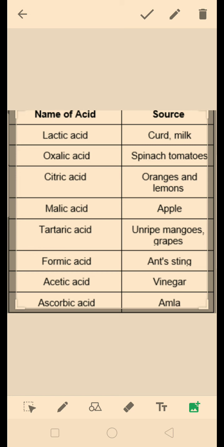So students, I hope you have understood the difference between acids and bases, and you have also learned about the properties of salt. So today we will end here.